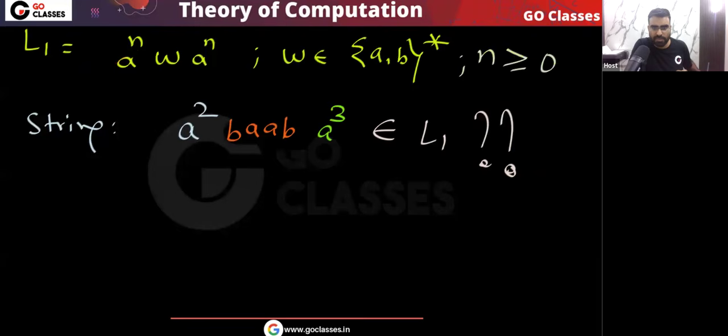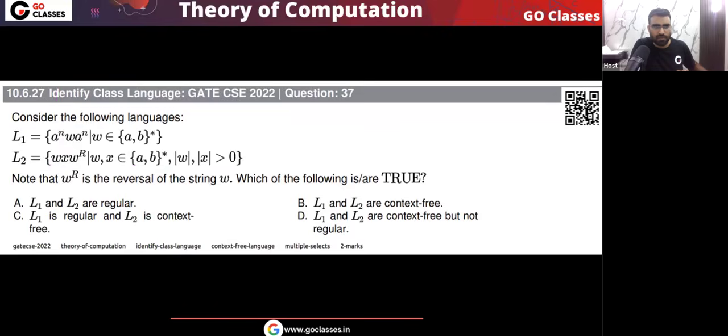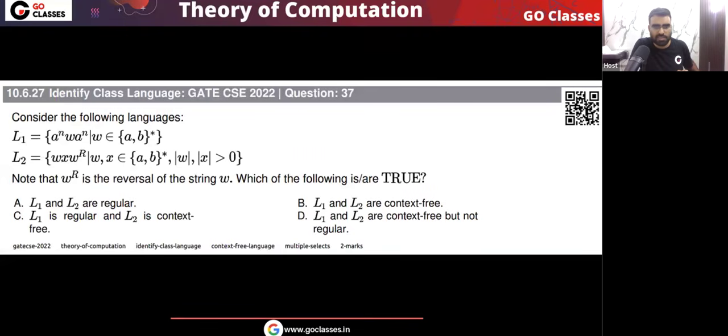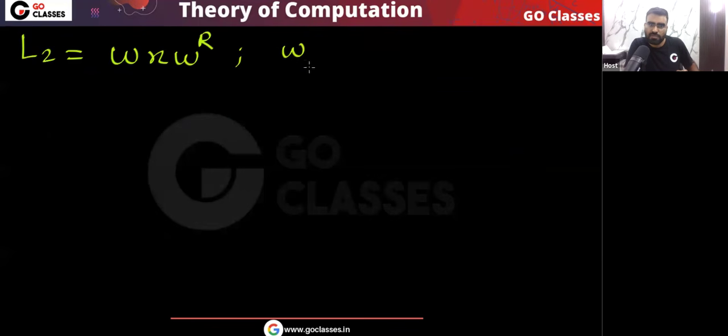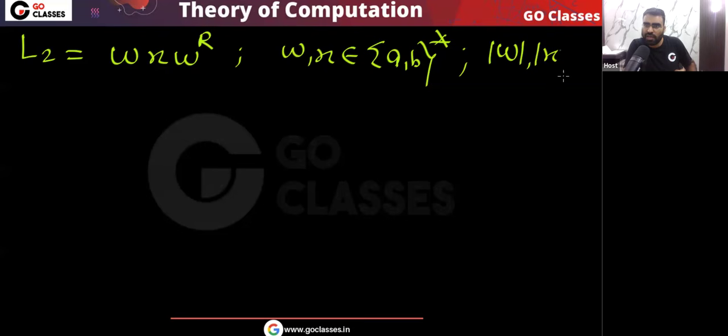Okay, let me see this L2 also. What is this L2? The language L2 is like this: wx, then there is w reverse, and the question is saying that w and x both belong to ab whole star. And the question is saying that length of w and length of x are greater than 0. Now let's solve this question.